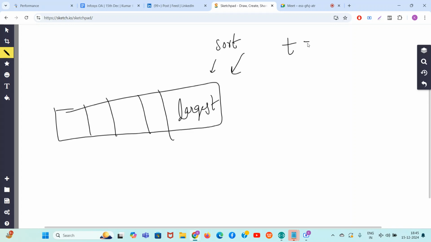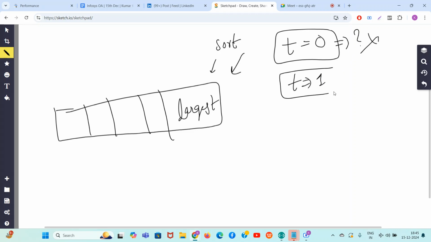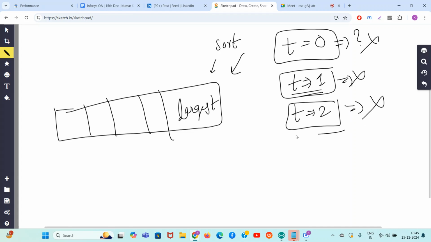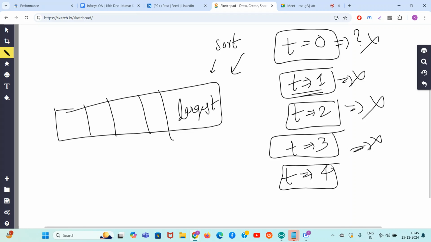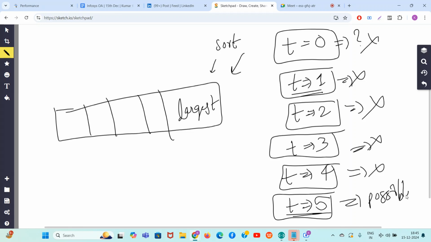First you see, is it possible to make all of them equal in 0 years? If it is not possible, check if it is possible to make all of them equal in 1 year. If not, check 2 years. Not possible, then check 3 years. Not possible, then try 4 years. Not possible, then try to make all of them equal in 5 years. If it is possible, then 5 is the answer.